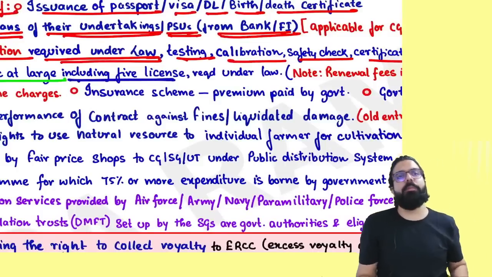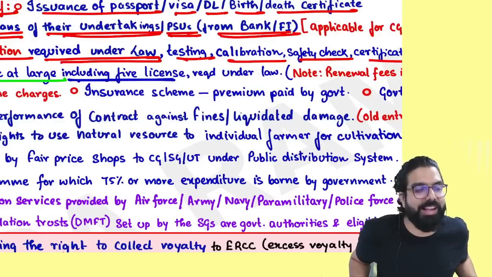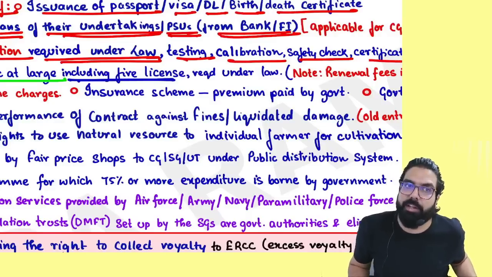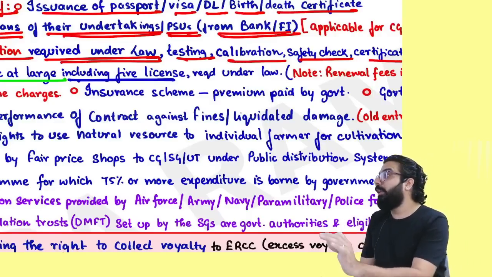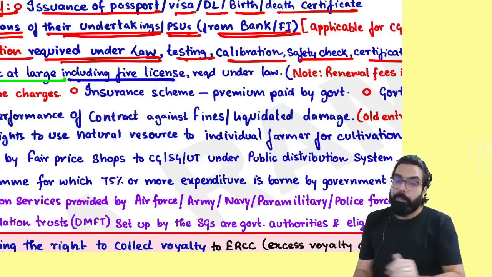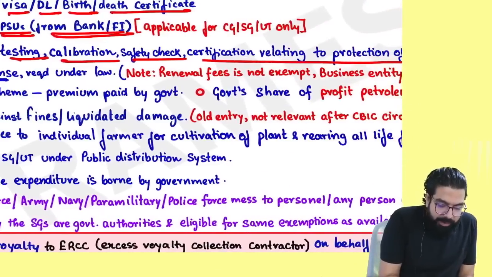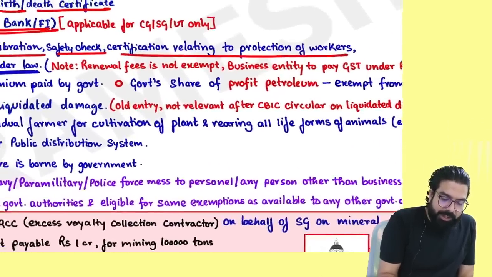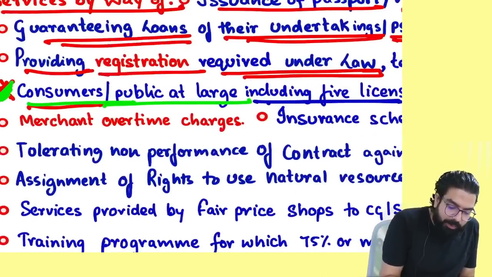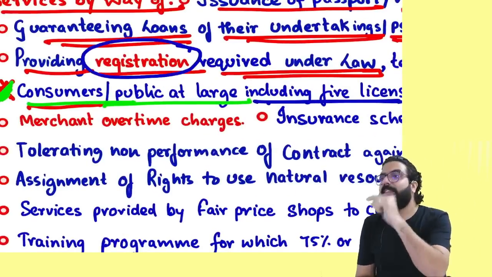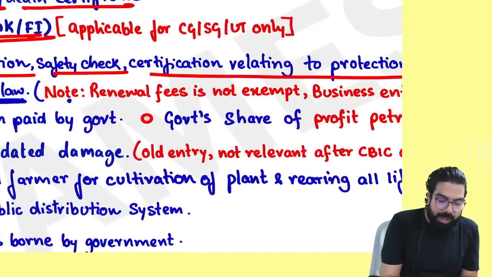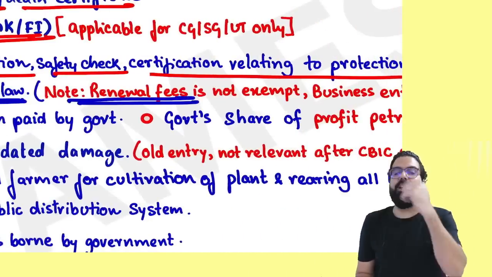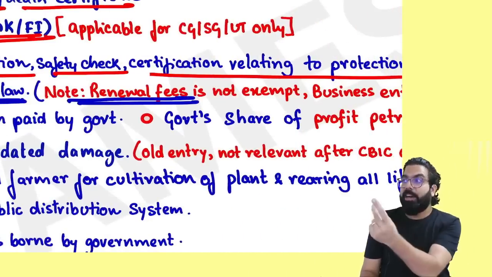File license. Always remember, whenever government is giving you any license which is required under the law, GST is always exempted. But here, one point I want to tell you: only at the time of registration, whatever government is charging is exempt. But supposingly, after some days, I went for the renewal of the file license and the government charged me an amount.